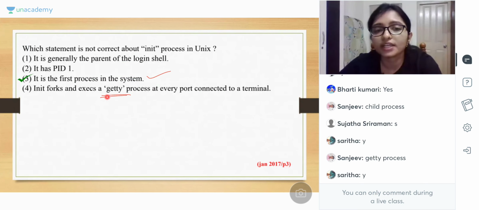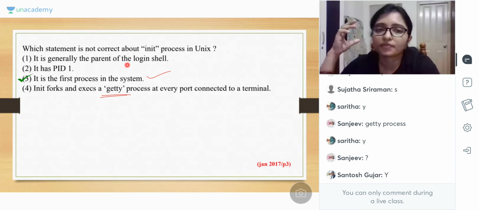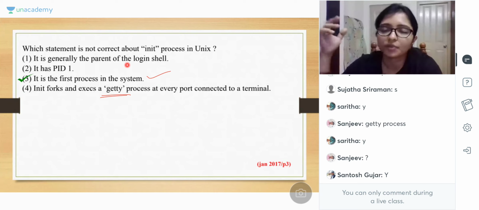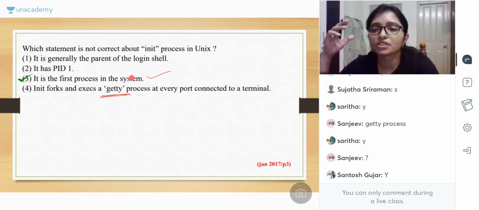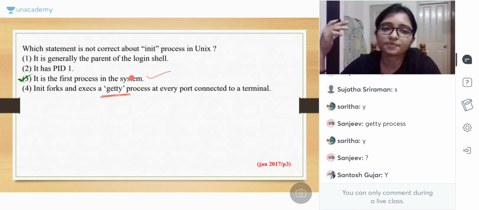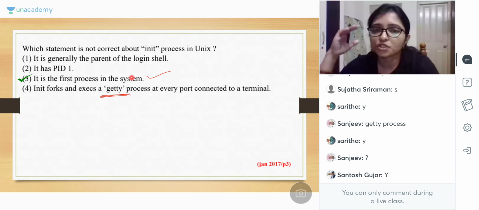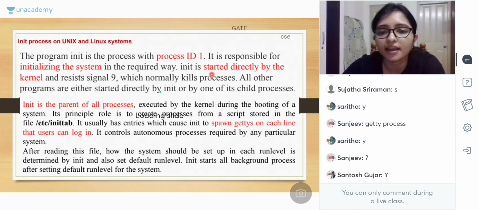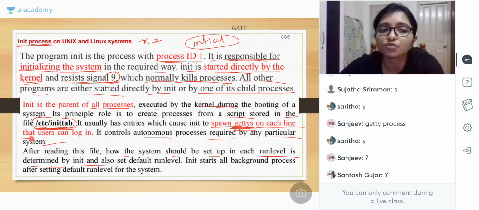GT process is actually, you can think, like an init. Init is executing through the GT process. GT process आपको जानने के लिए बहुत पढ़ना पड़ेगा, तो GT process आप ऐसे ही याद रखिए. GT process means it is executing the init. Means through the GT, init is starting. Through the here it spawns GT on each line where the user can login.